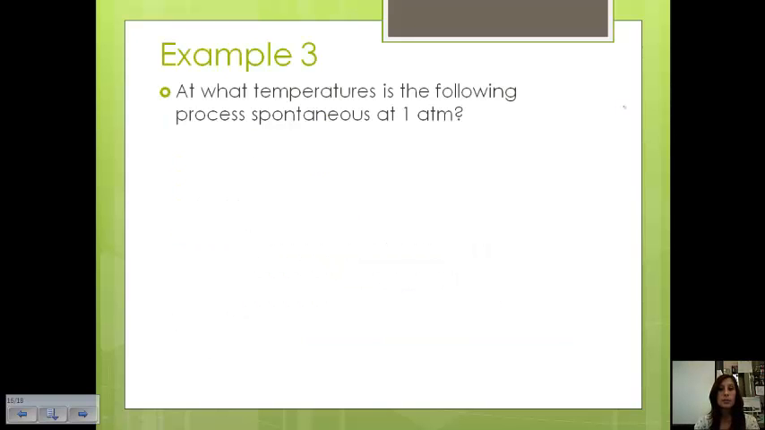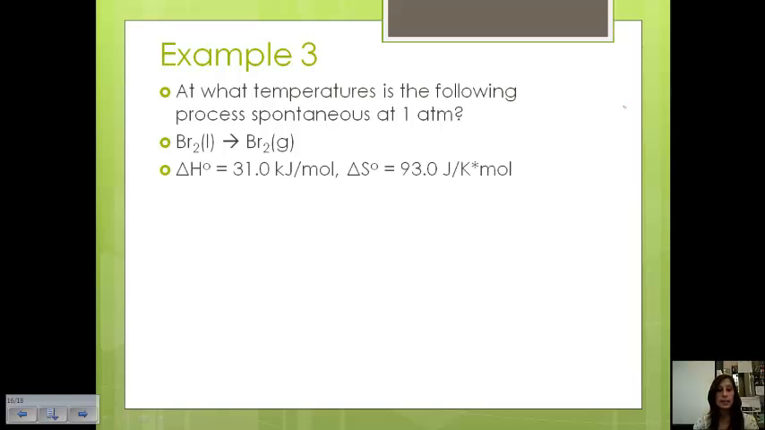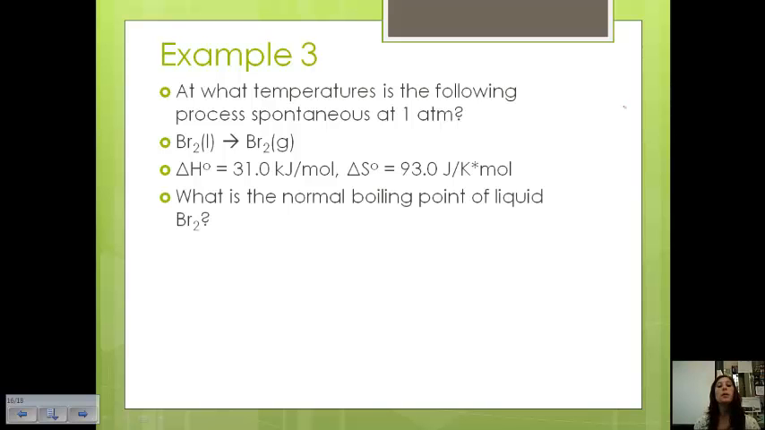So let's take a look at an example. Okay, at what temperatures is the following process spontaneous at 1 atmosphere? So we have bromine going from a liquid to bromine as a gas, and we know the delta H, and we know the change in entropy as well. Okay, so we want to find the normal boiling point. Remember, normal boiling point is the temperature at which the liquid and the gas states are at equilibrium, which means that delta G would be 0 if the system was at equilibrium.